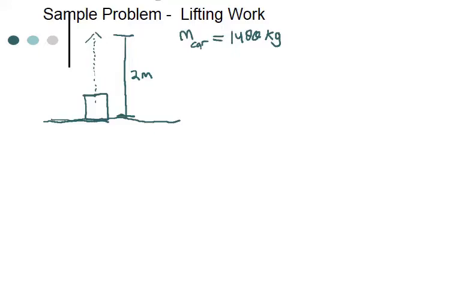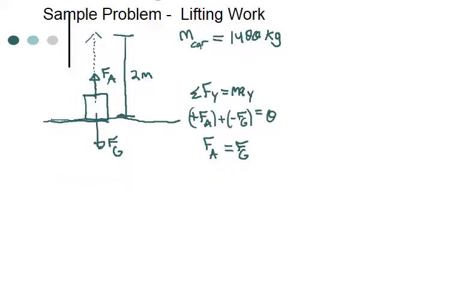Okay, so let's say we have a car that's being lifted 2 meters into the air, and the mass of the car is 1,400 kilograms. We can assume that it's going at a constant velocity as it's being lifted up. We'll assume this is a lift, lifting the car into the air.